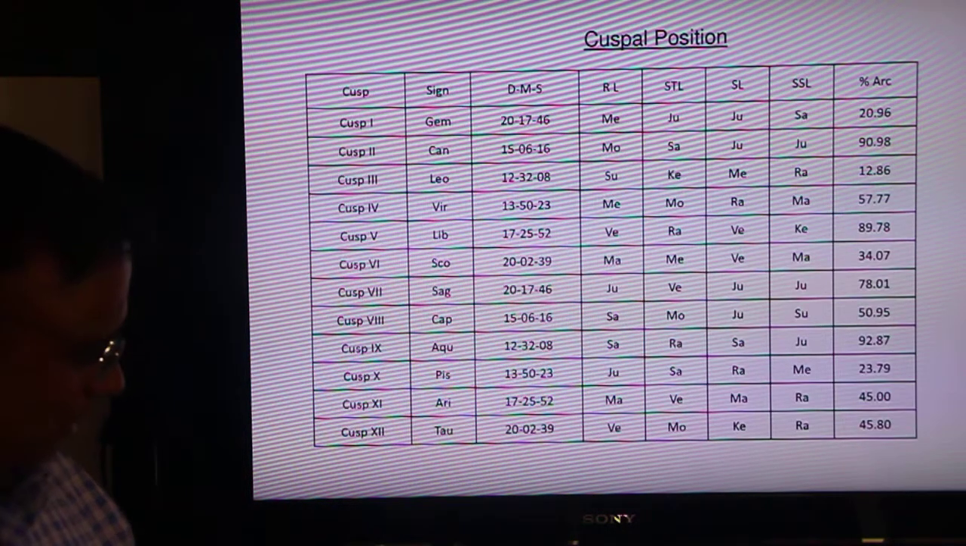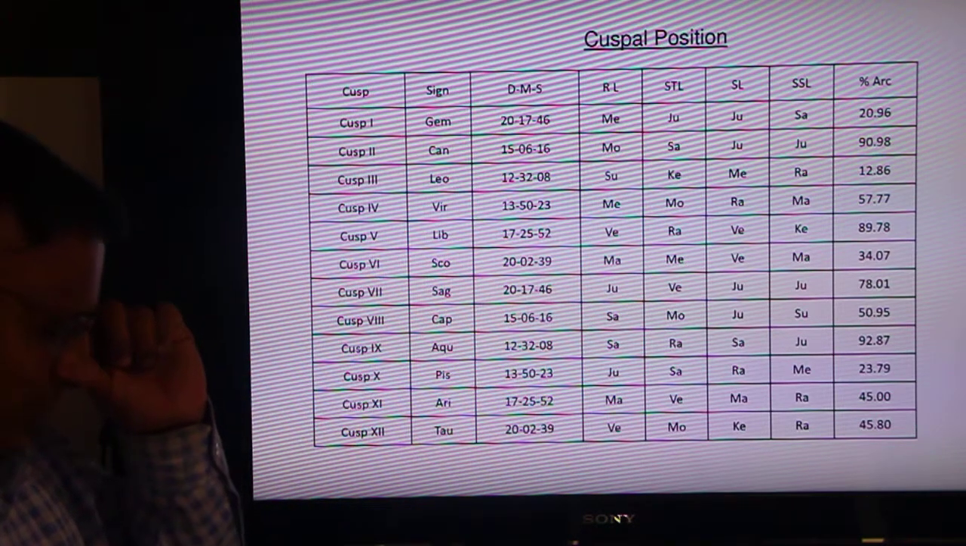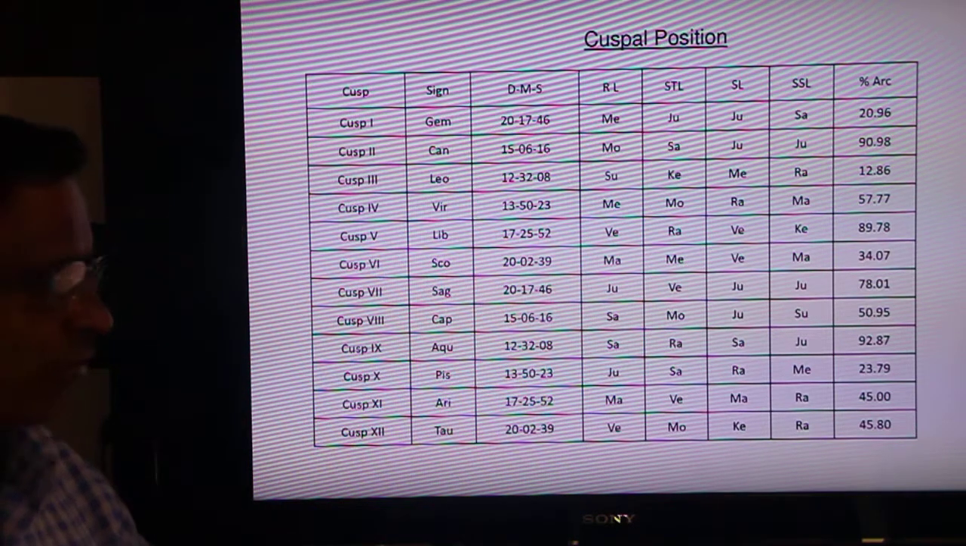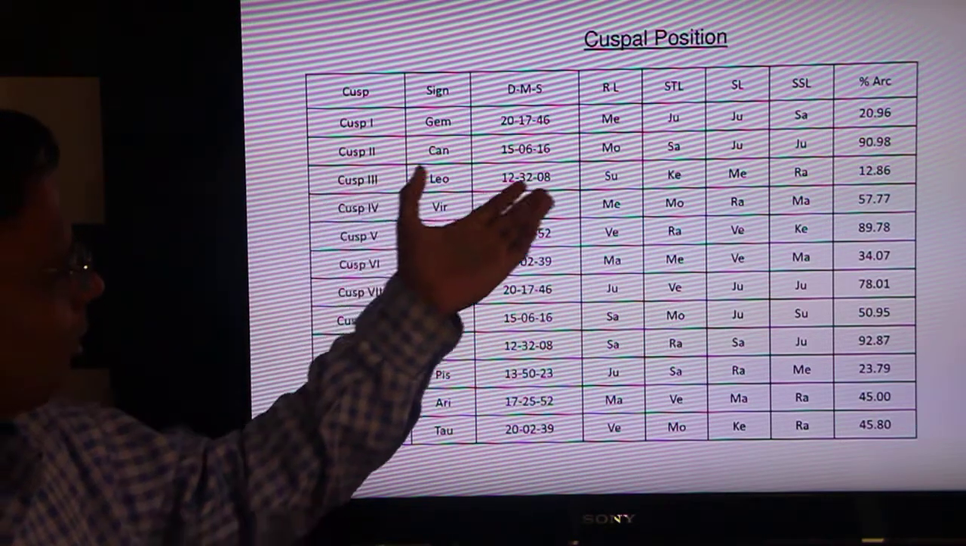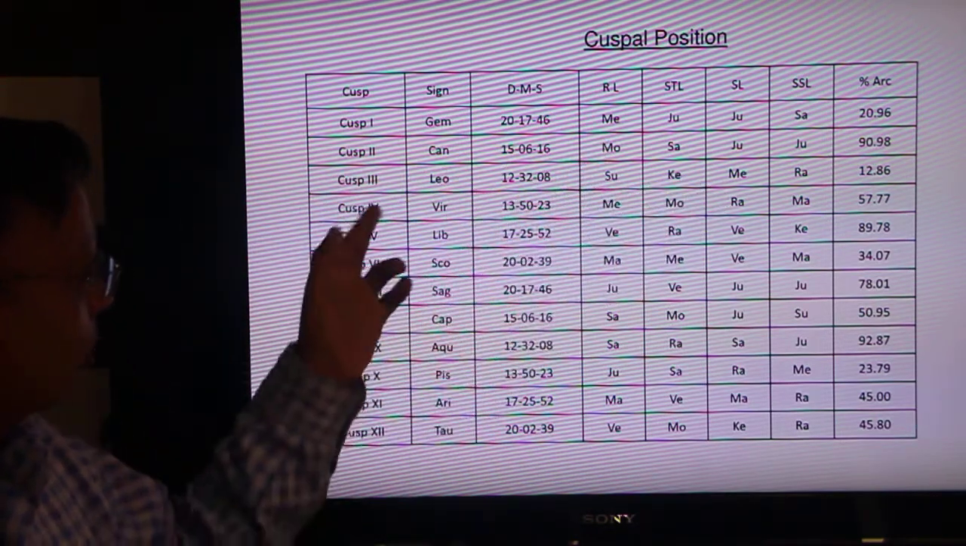Go ahead. Now I have told you, cusp 1 is you, the first cusp of the horoscope. Cusp 3 is your younger co-born, younger brother. Cusp 4 is your mother.